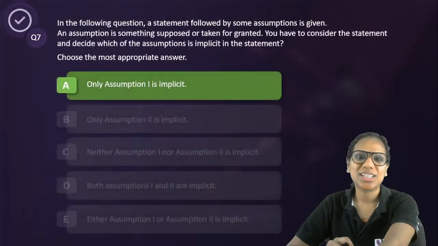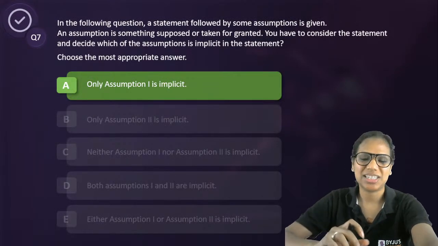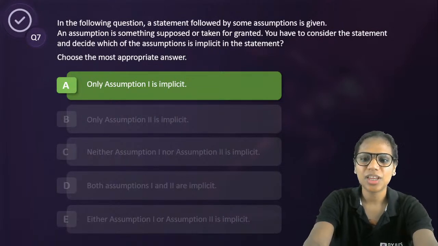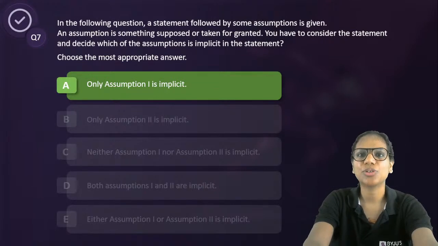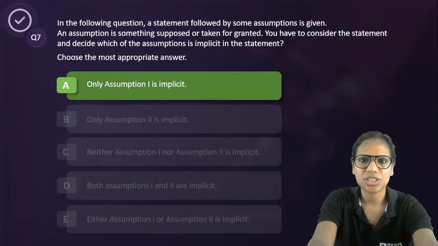No, it leads to an increase in fiscal deficit. Only assumption 1 is implicit. Okay. So a good question, this one. And fiscal deficit is government expenditure minus government revenue, which is primarily taxes and other receipts.